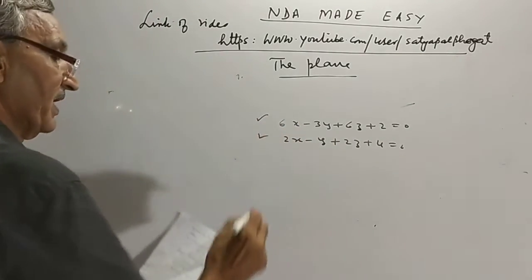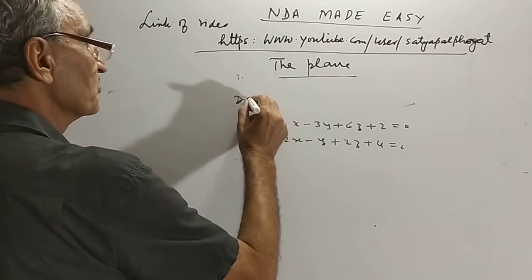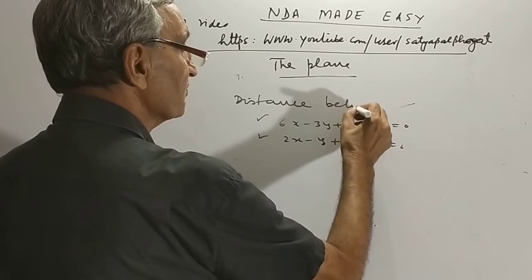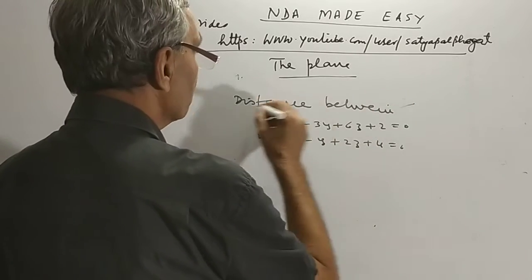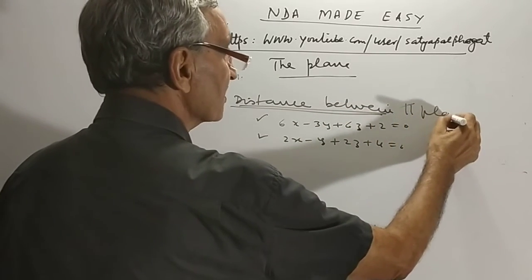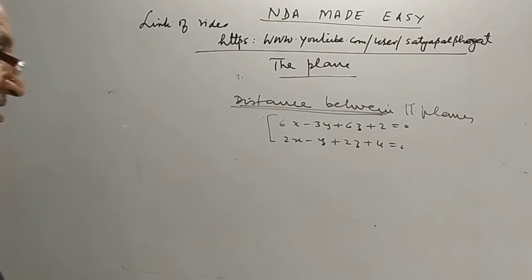These are the two parallel planes. He says find the distance between them. Distance between two parallel planes is very, very important. Angle between the two planes, distance between two parallel planes, and distance of a point from a plane are all important questions.